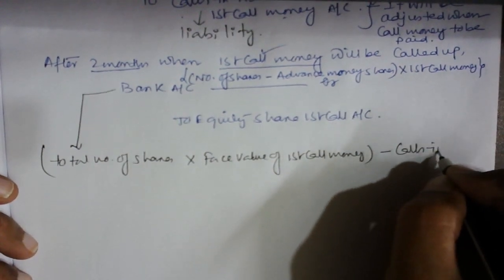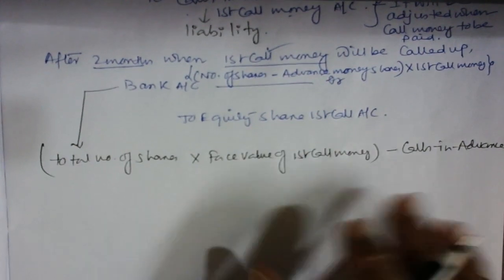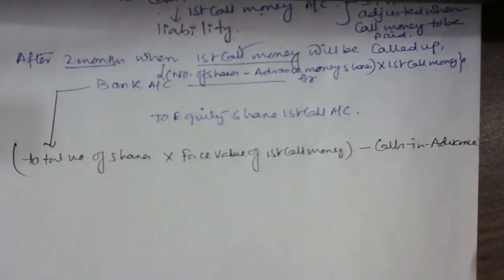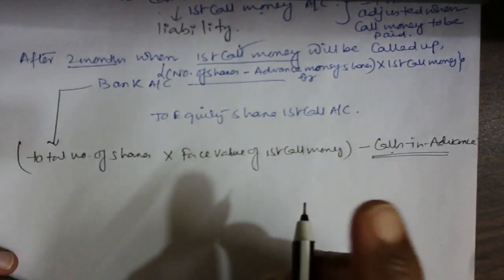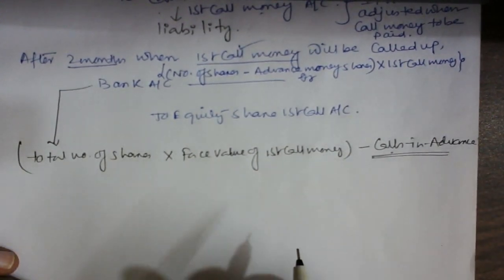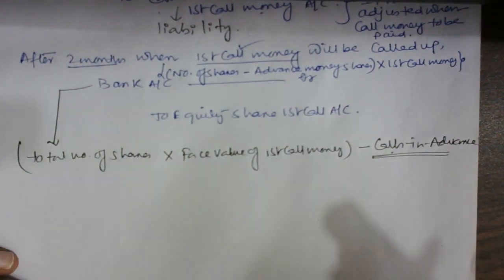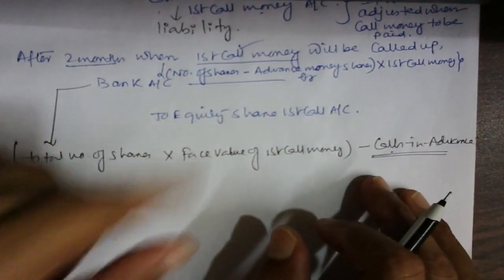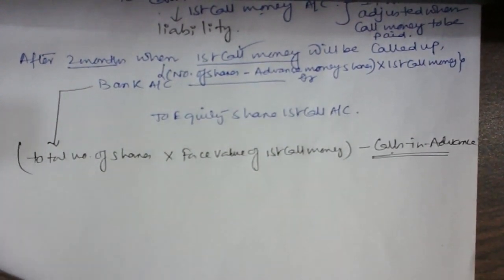If you do it, then the net amount represents how much money you are going to receive with respect to the first call. Because this money you already received. So why would you receive this money again on 22nd March? Because the person who is going outside the country has already paid the money 2 months before. So this money needs to be deducted from the total money you are going to receive.